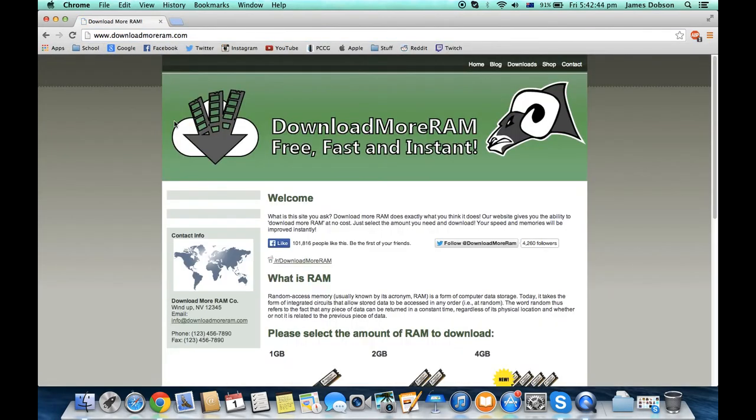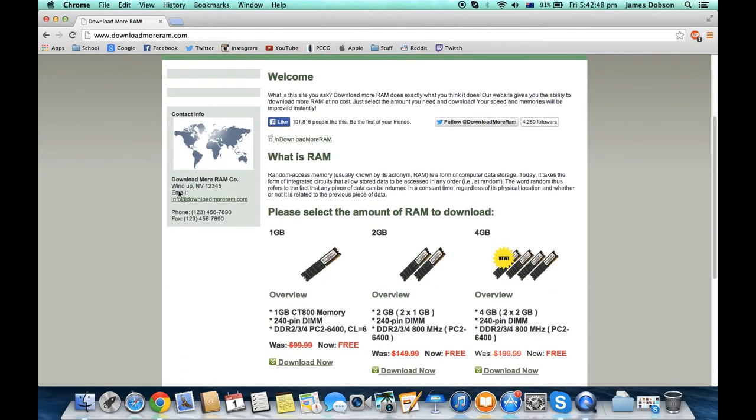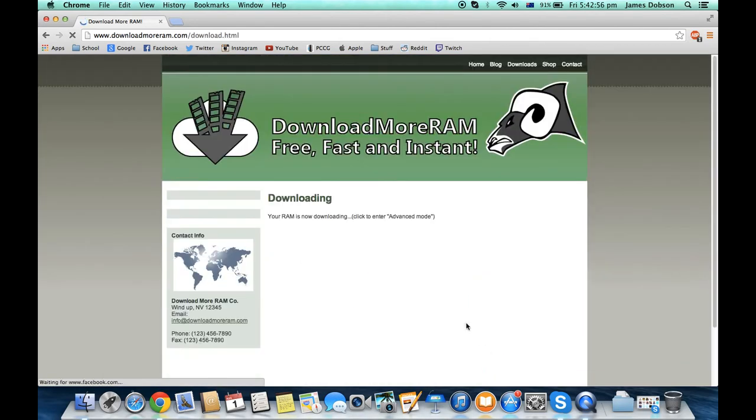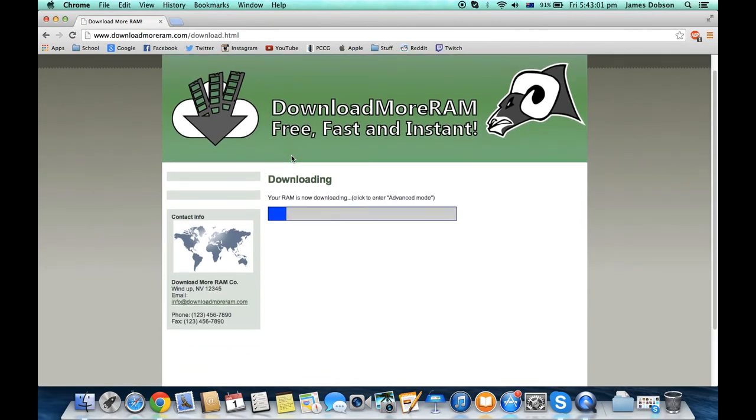Now once you have entered that, this page should open, and you can select between 1 gigabyte of RAM, 2 gigabytes of RAM, and 4 gigabytes of RAM. Once you have selected, hit the download button, and then this page should open. And do not close your browser until this download has completed. Okay? Otherwise, you will have to start again from scratch.